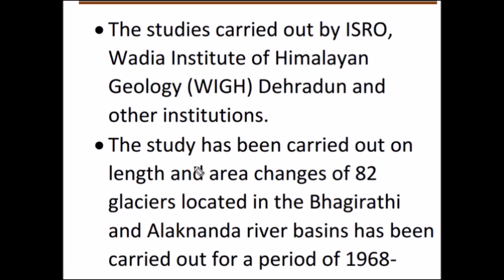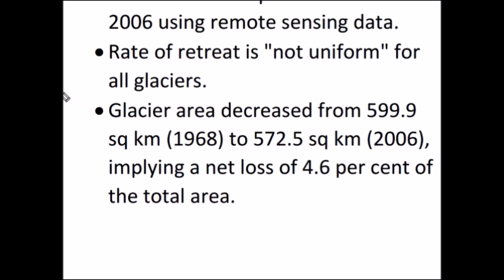The study examined the changes in the area and length of the 82 glaciers which are located along the Bhagirathi and Alaknanda river basins. According to the findings, the rate of retreat or melting of glaciers is not uniform. Each glacier has its own rate of melting.